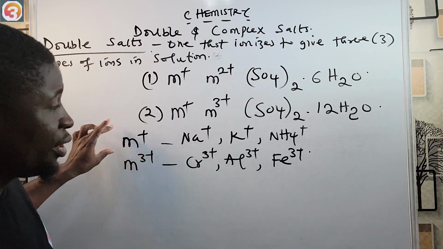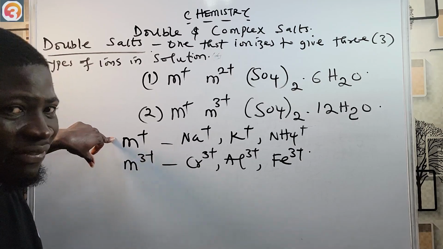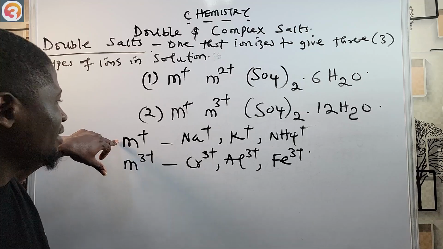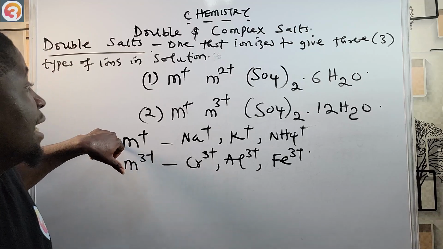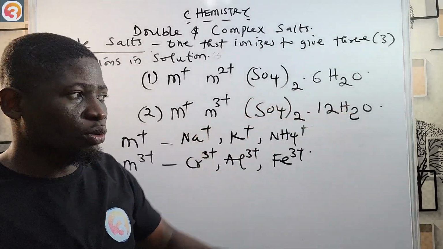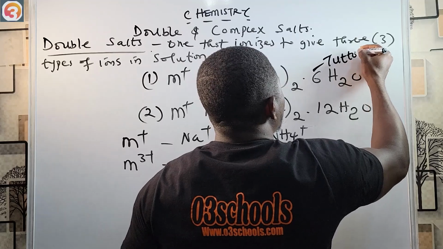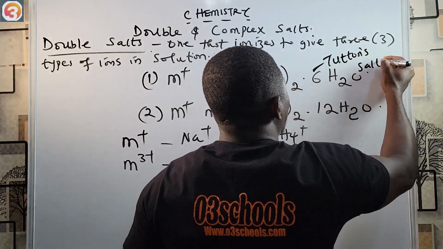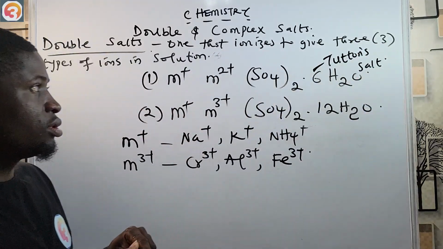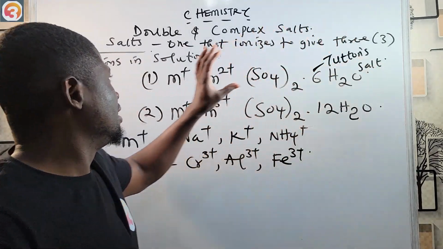Also note that the double salts that have this first formula, M+, M2+, SO4 2-, 6H2O, are called Tutton's salts.